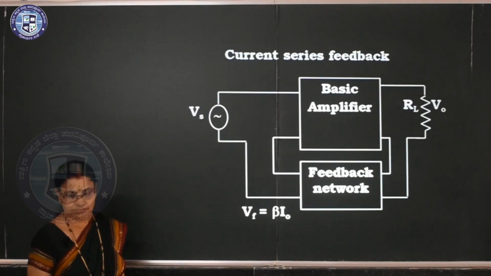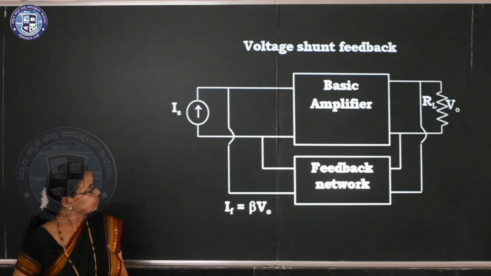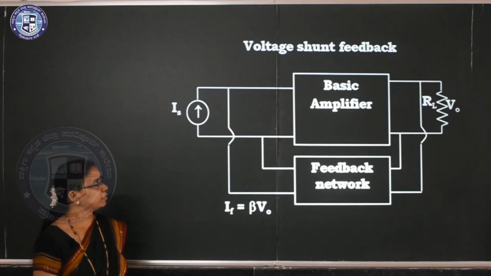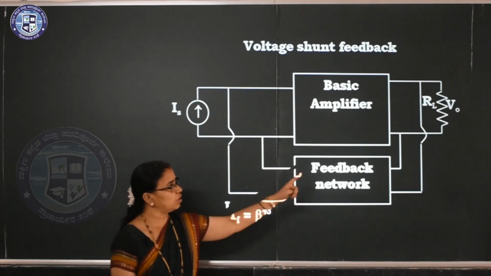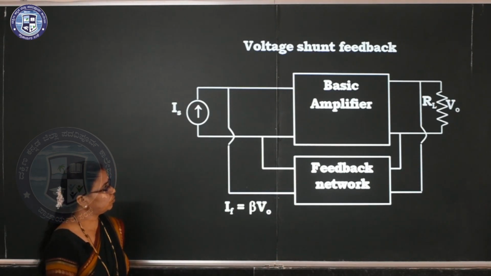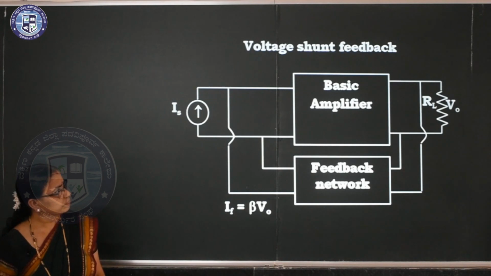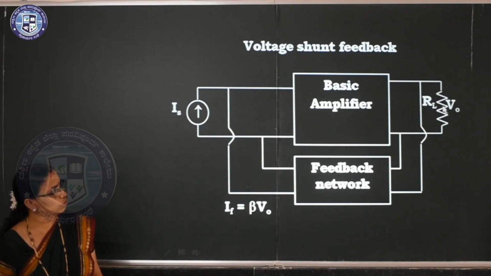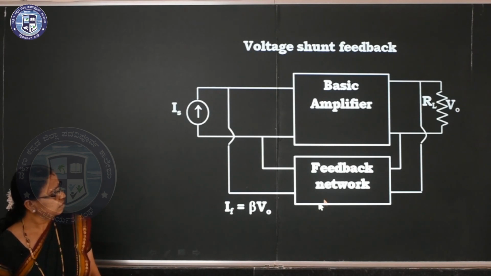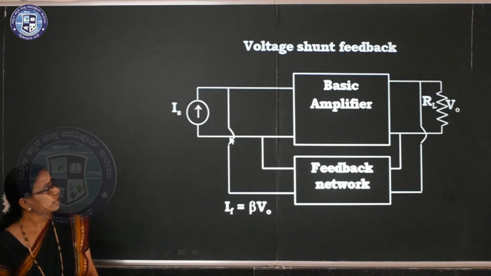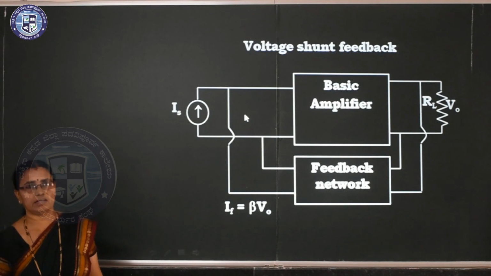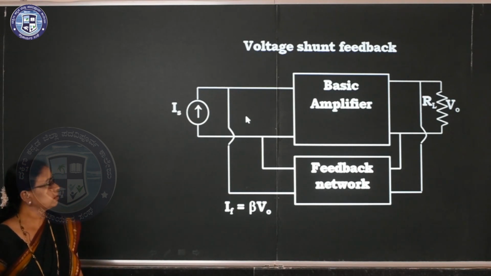Current series. So here it is voltage shunt. Next one, voltage shunt. So here also voltage. So we are taking the output voltage there. This is the output voltage. Clear? This is the feedback network. And here we are taking shunt, that is parallel. The input connection is in parallel.